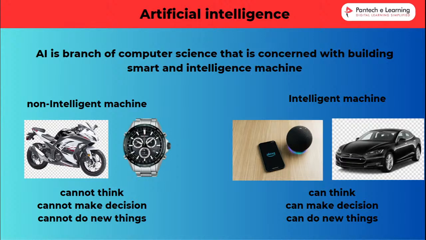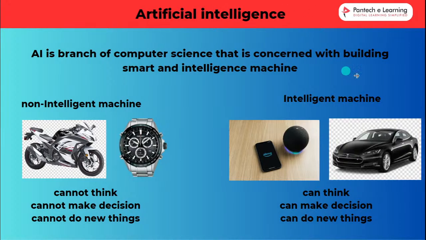For example, if I tell my mobile phone to call my friend or call my family, I do not take my mobile and choose the contact. I only say it, and automatically the phone calls my friend or that person. That is artificial intelligence. The mobile phone works automatically without my action. I only said it, I did not do the action. So this is the example for intelligent and non-intelligent machines.